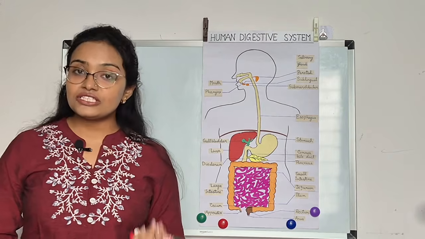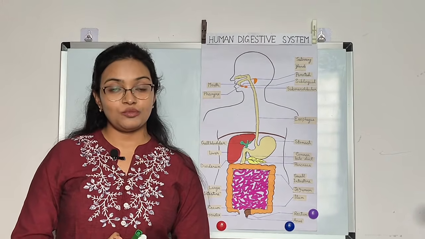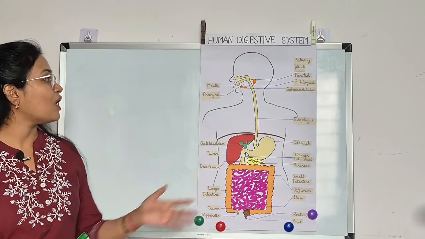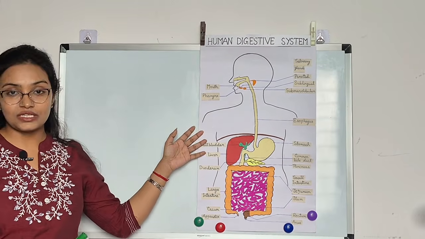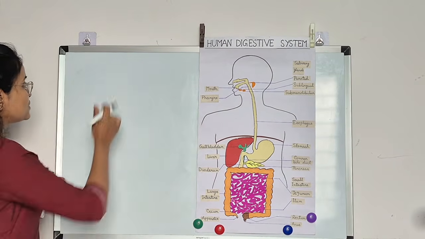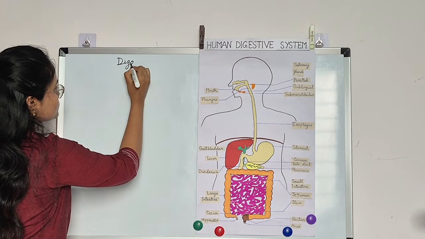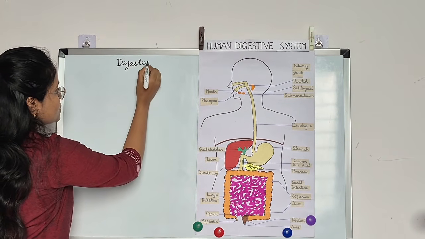For digestion, we have one system called the digestive system. Today, we are going to learn about the human digestive system. Here you can see the diagram of the human digestive system.